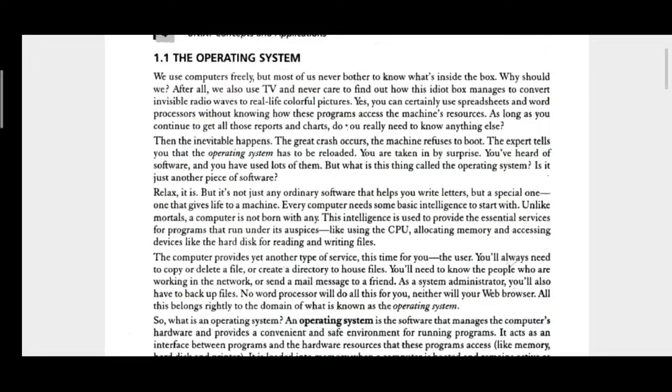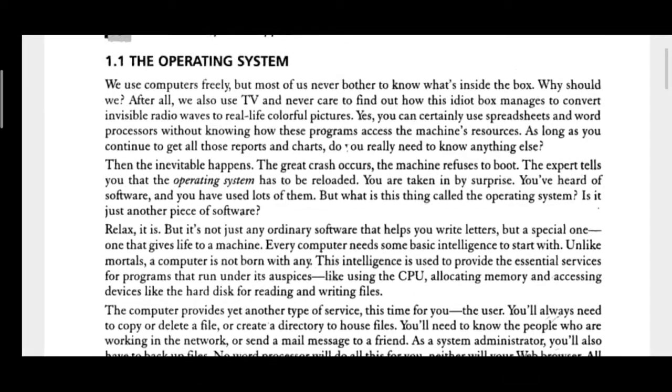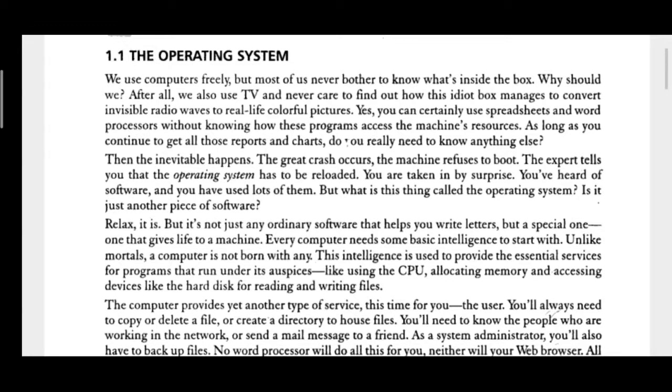So here we are going to study about the Unix Linux operating system. You know the operating system. What's an operating system? It's a set of programs, right? Actually, it's just a program which is used to run the application programs. We can install the application program on it and we can run it as per our requirement. So here the theory part you can go through.